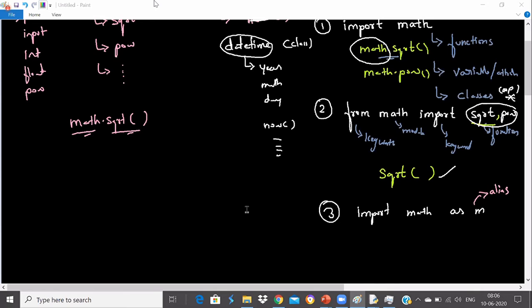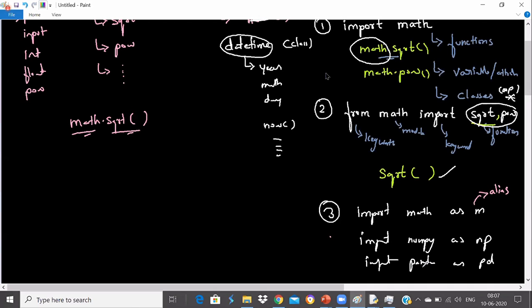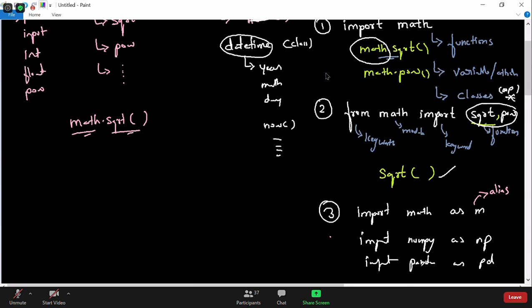That's why you see most of the time big modules will use import something like this. Import NumPy, a very famous module for data science, as NP. Import pandas as PD, right? So a lot of the time you will see such statements. You just need to know what they mean and how these imports differ from each other. Okay, so thank you Udit for asking.